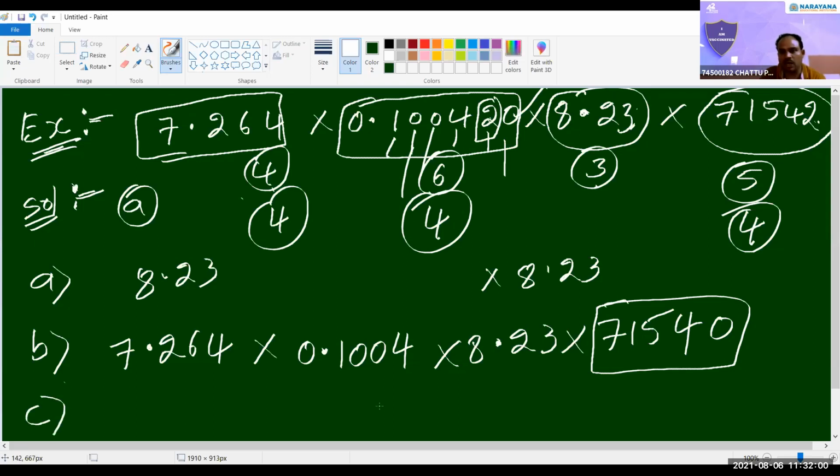Now multiply all these 4 values. Please use the calculator to multiply. So it is 429396.321.